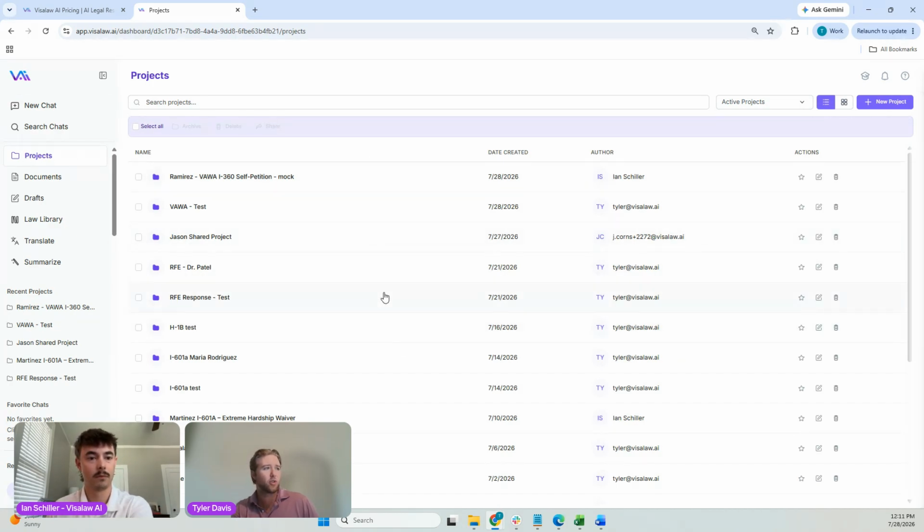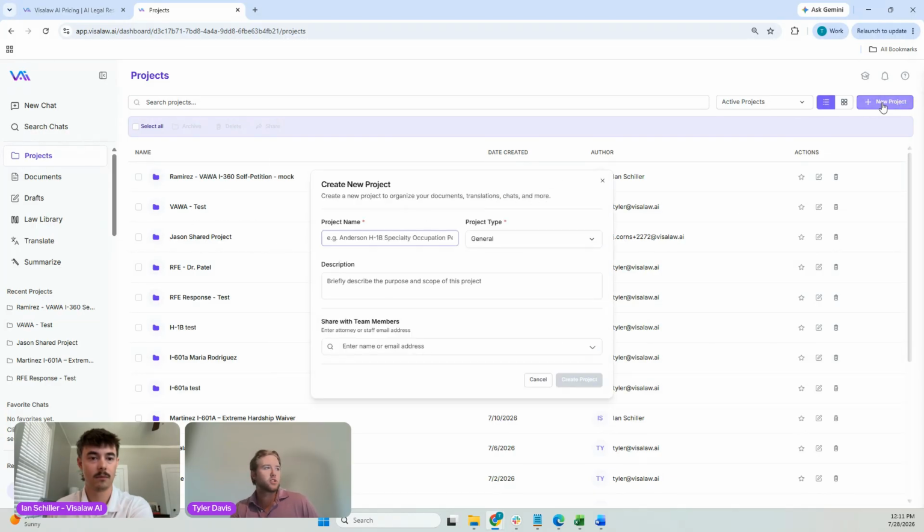And I can see these are all the projects, all the cases that I've already created for various process types that we've been working on. To create a new project, we're going to come up here to the top right, and we're just simply going to click the new project button.